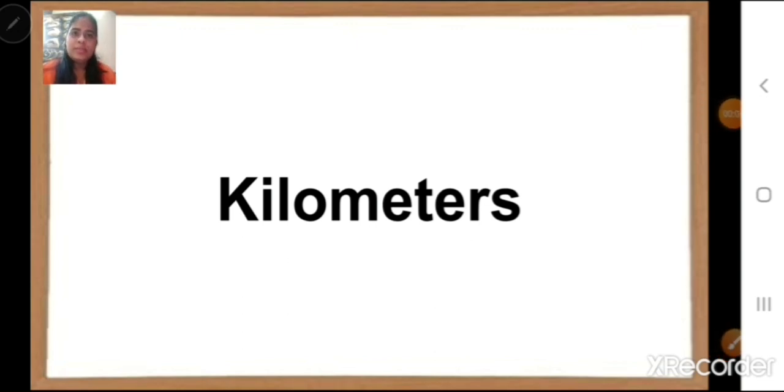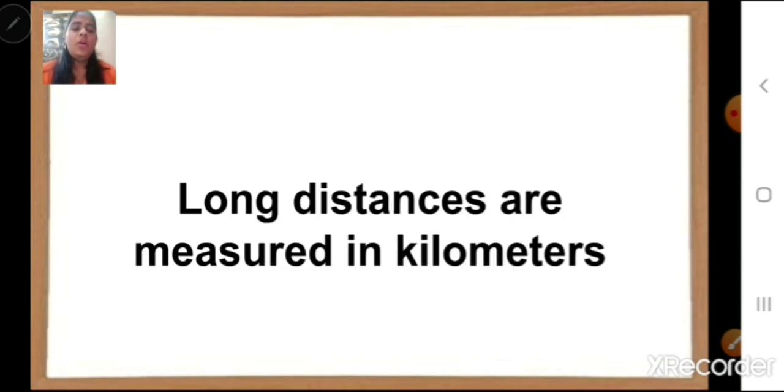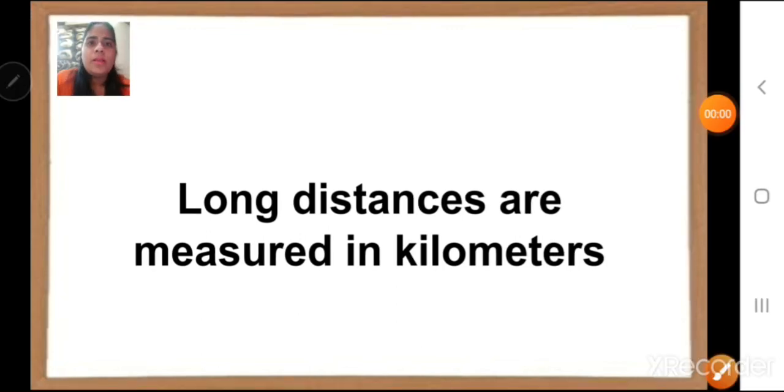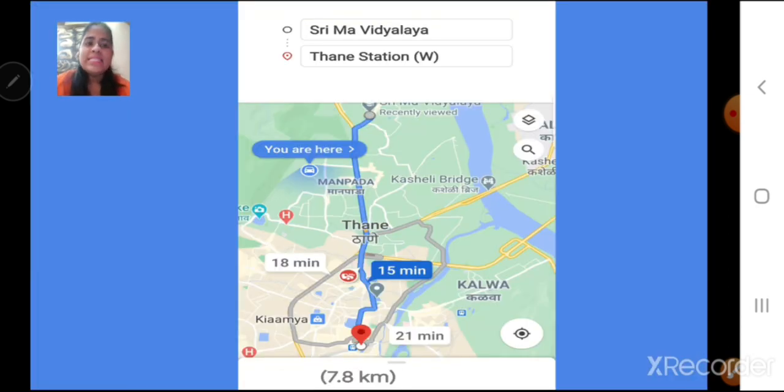Kilometer is a unit of measurement to measure the length of a long distance, or we can say that long distances are measured in kilometers. For example, children, if I want to know the distance from Thana station to Shrima Vidyalaya, our school, what we normally do is check in Google, correct? So when I checked, I got the distance as 7.8 kilometers. So you can see here that the longer distance is measured in kilometers.